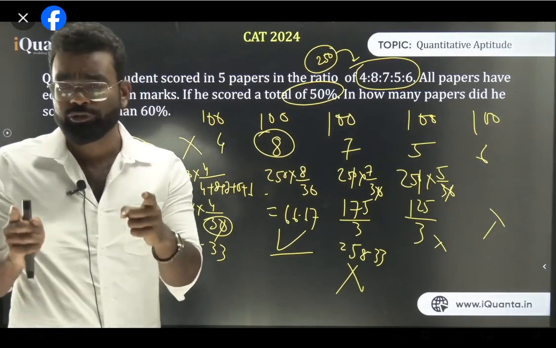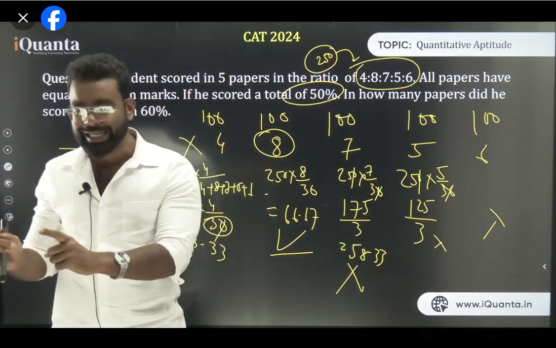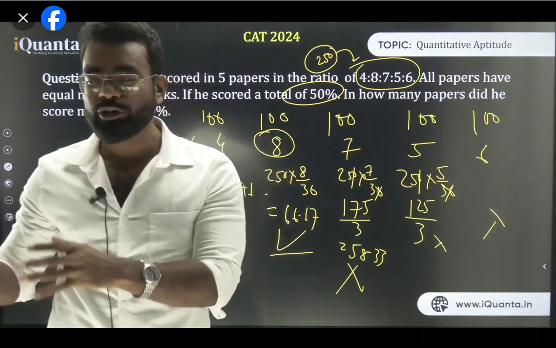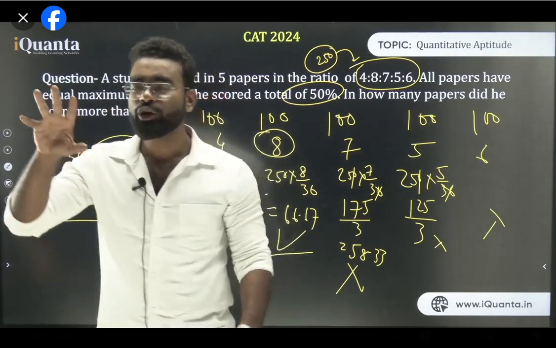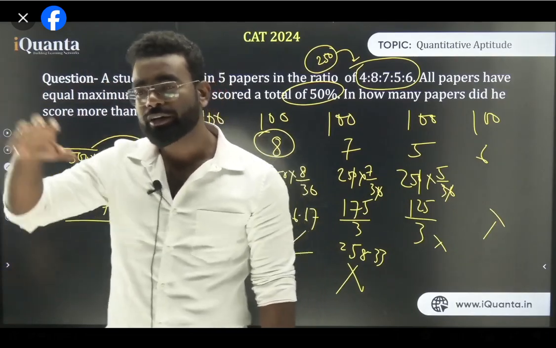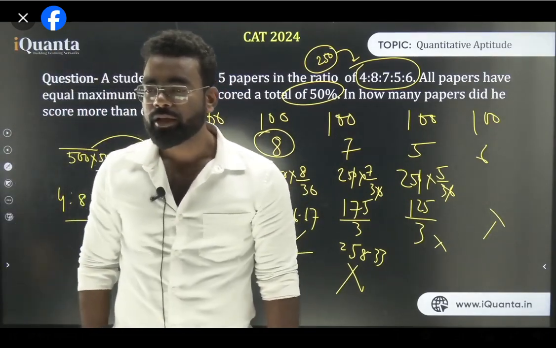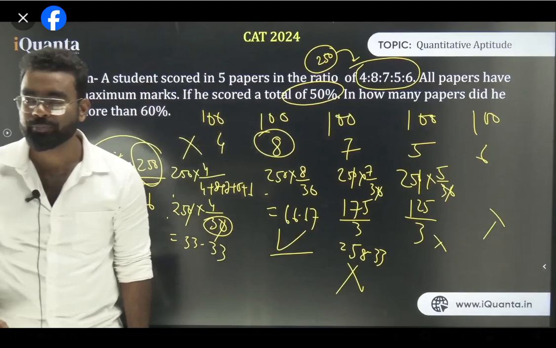Remember, what do you need to remember from this? The overall aggregate percentage is basically the average also. The average is basically the overall aggregate percentage. If I'm saying in class 12 you scored 92%, that means your average is 92% also, and your overall aggregate score is also 92%. Am I clear? All of you guys, you have to remember this. That's it. So I hope I have made you understand.